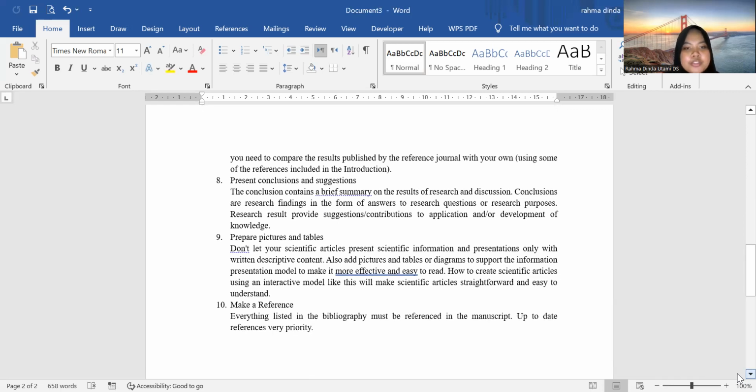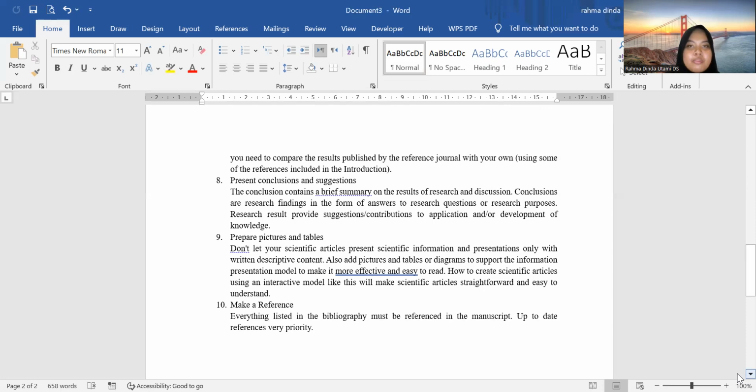Nine, prepare pictures and tables. Don't let your scientific articles present scientific information and presentation only with written descriptive content. Also add pictures and tables or diagrams to support the information presentation model to make it more effective and easy to read. Creating scientific articles using interactive models like these will make scientific articles straightforward and easy to understand.